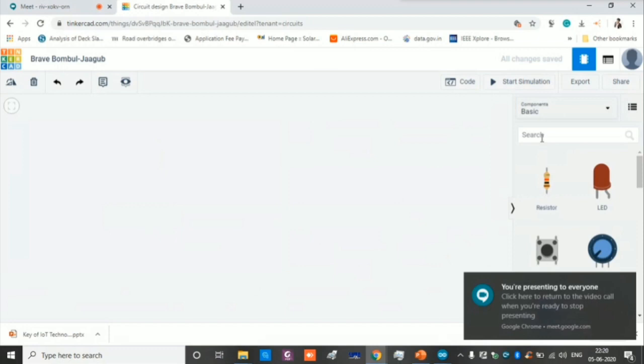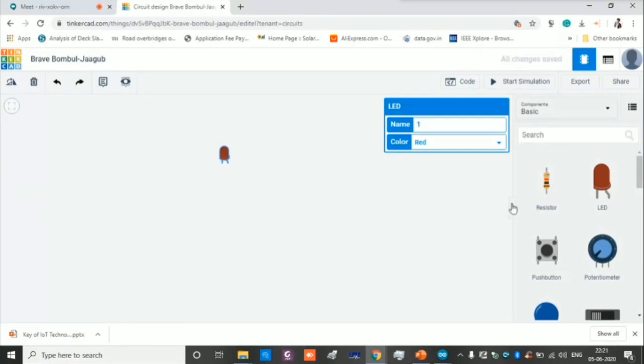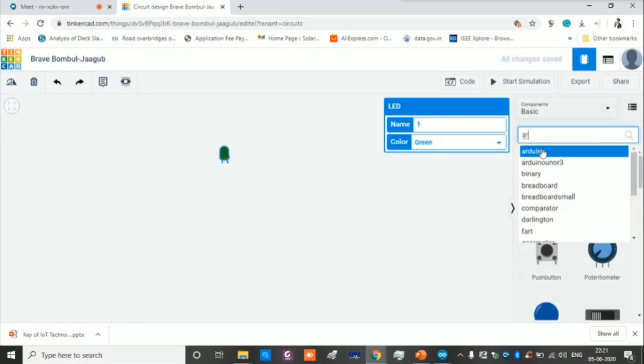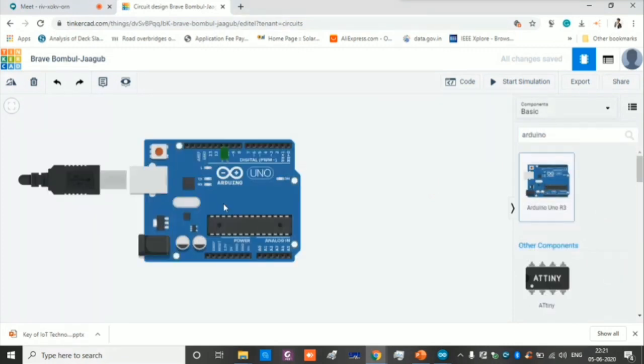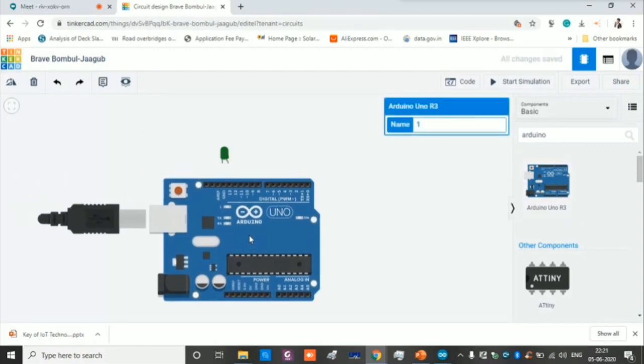The first thing I need is an LED. It's readily available here, so I'm placing that LED. If you want to change the color, and you don't like red, you can go with orange. My favorite is green, so just change it to green. The next thing we need is Arduino. We can place the Arduino board right here.